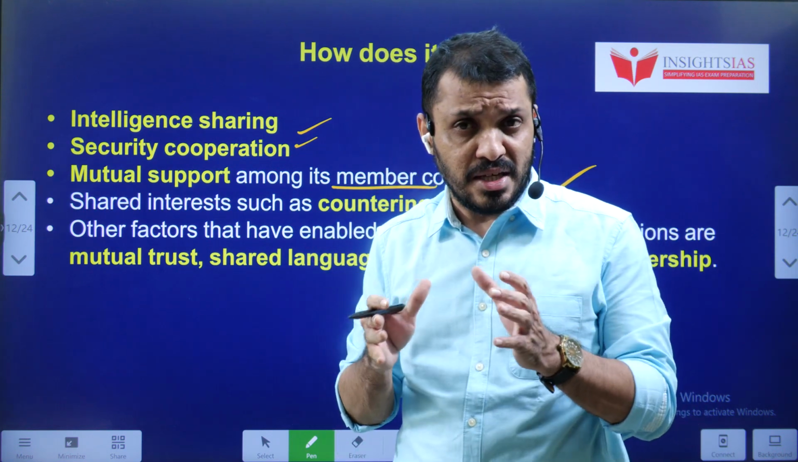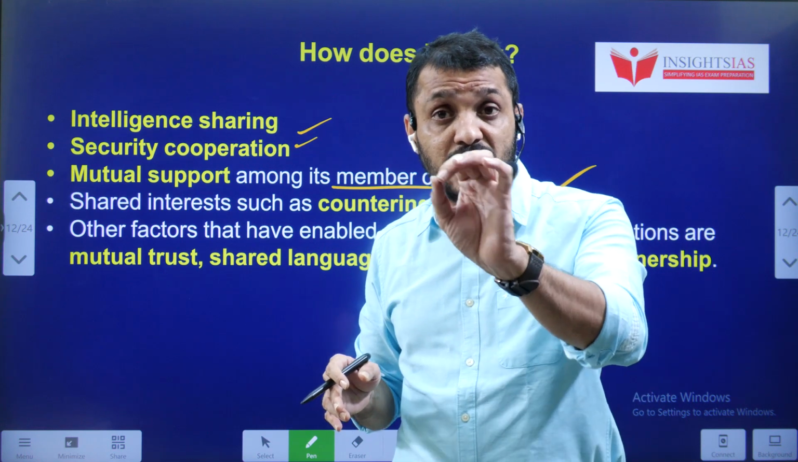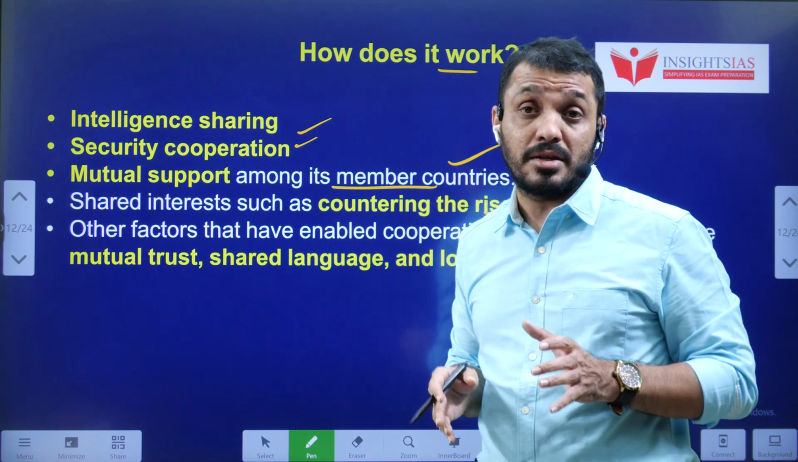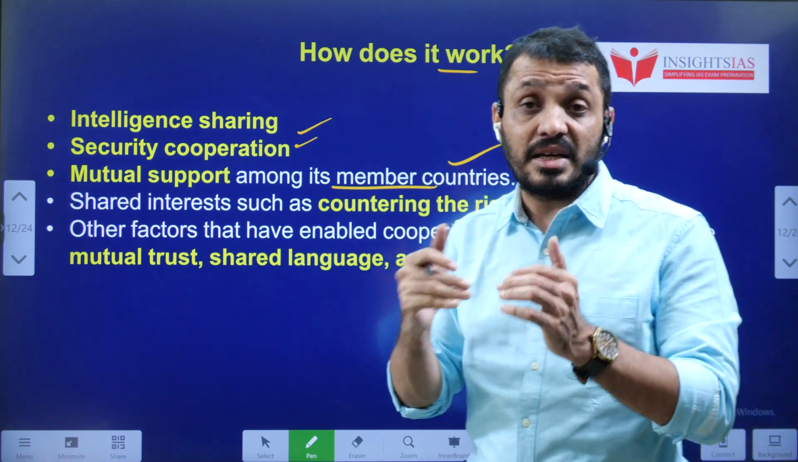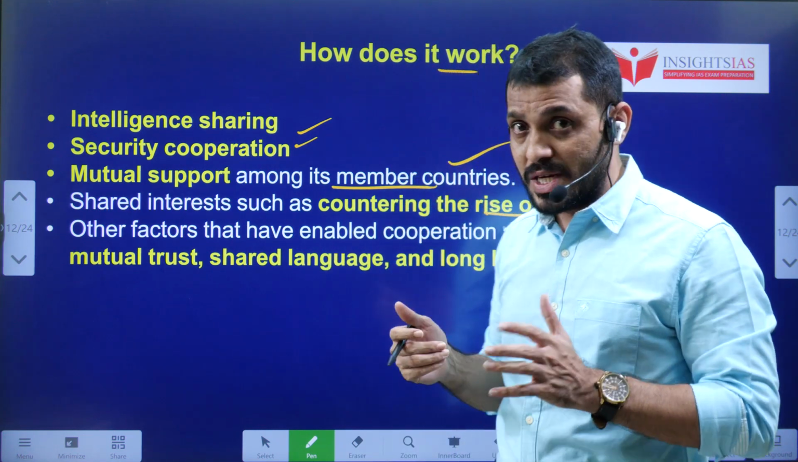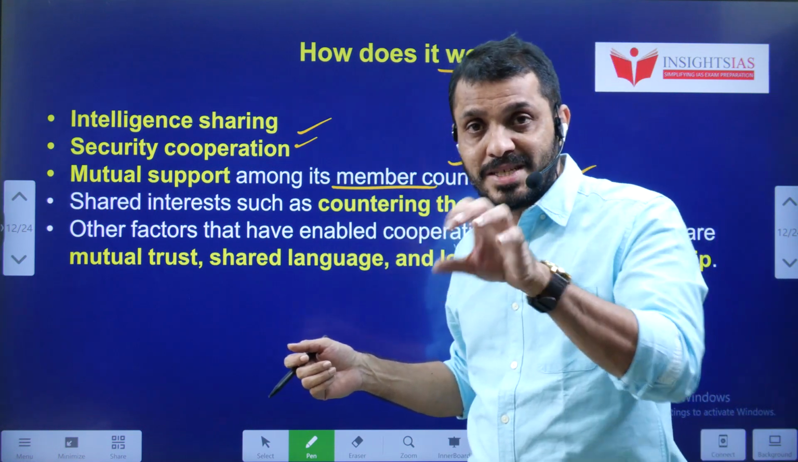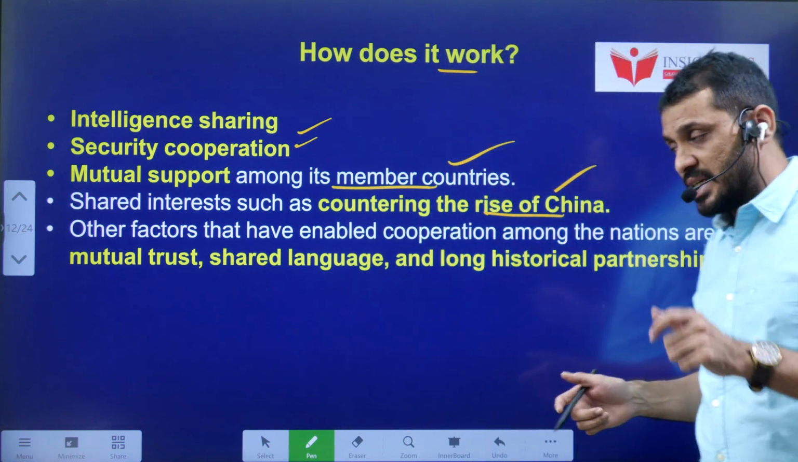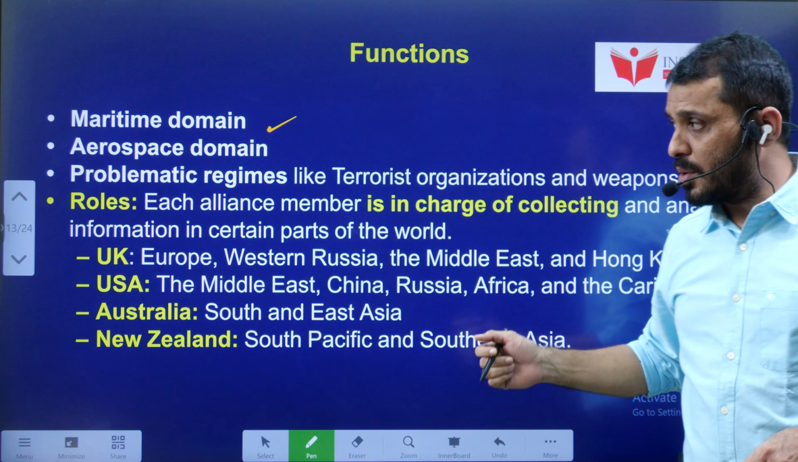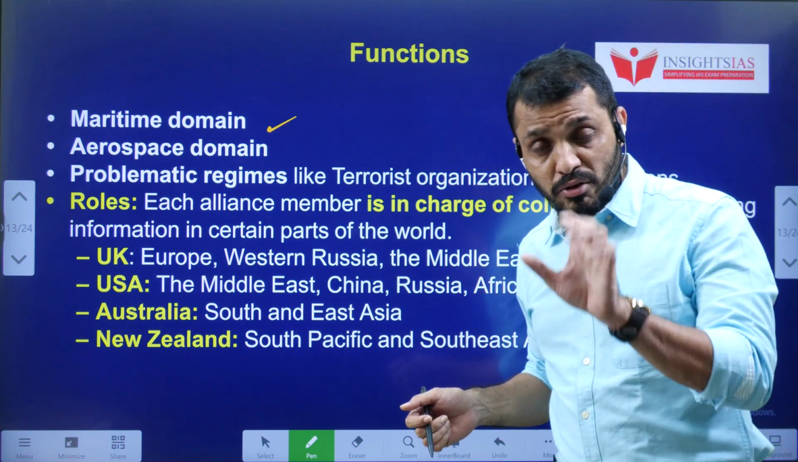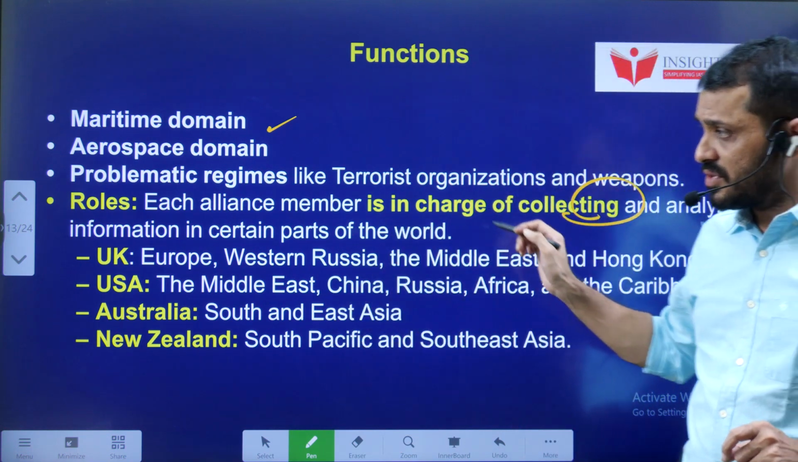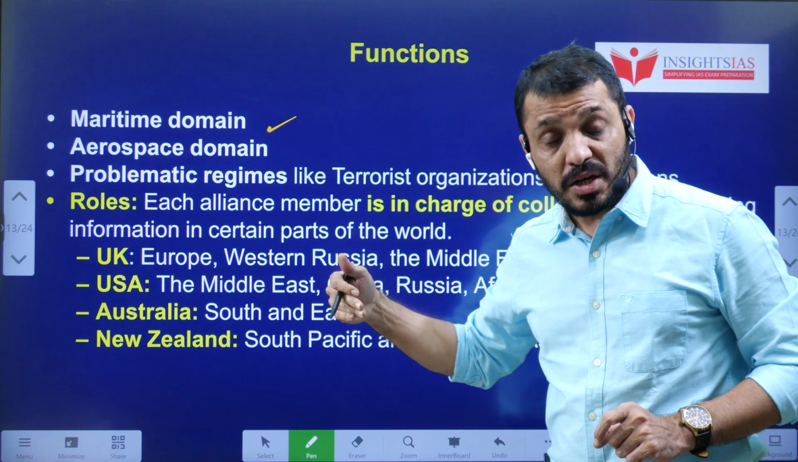Especially, in this Five Eyes Alliance, these five countries are assigned the responsibility of overlooking or supervising certain regions. Like Canada is given responsibility to overlook certain regions, UK certain regions. We will discuss which country is responsible to supervise which region, especially regarding the intelligence. They also help out in maritime cooperation, and of these Five Eyes, UK is given the responsibility of collecting information from which part of the world.